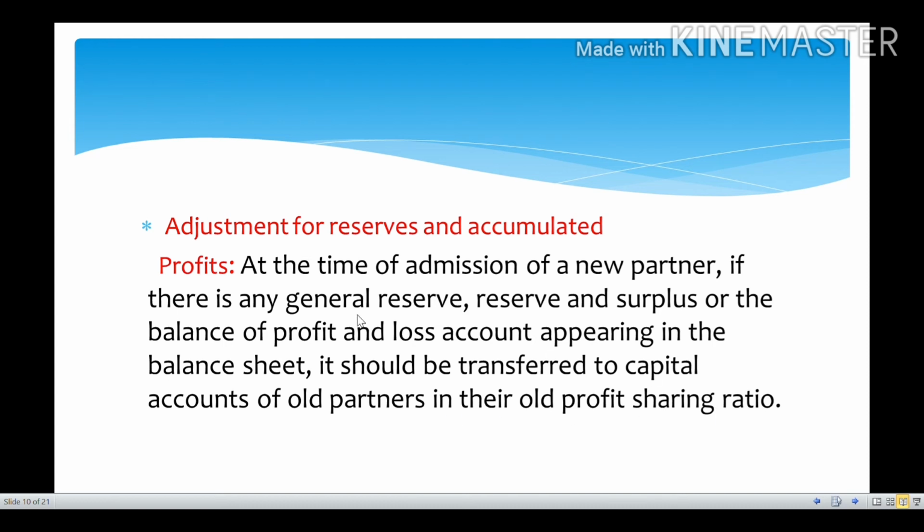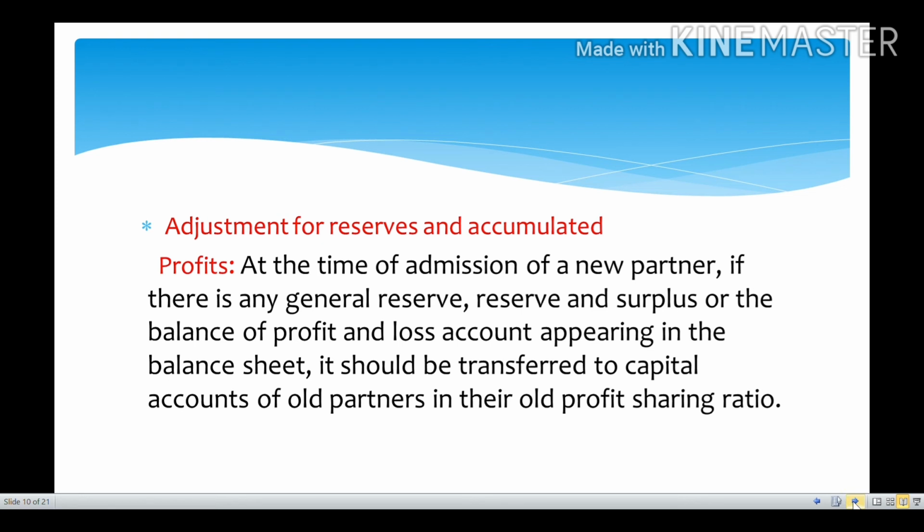ratio. So it may be reserves or profits or losses, whatever it will be there, it is extended to whom? It is extended to the old partners only. So that's why these are adjusted to the old partners' accounts in their old profit sharing ratio. So this is the fourth step they have to make when a new partner is admitted.